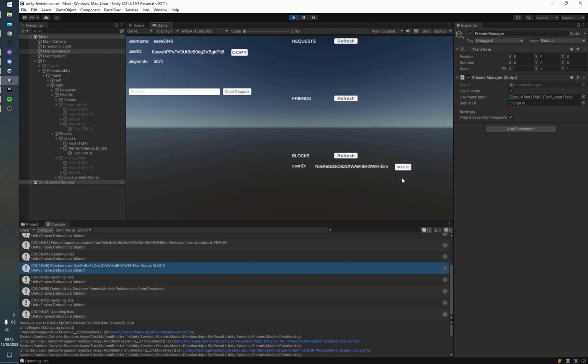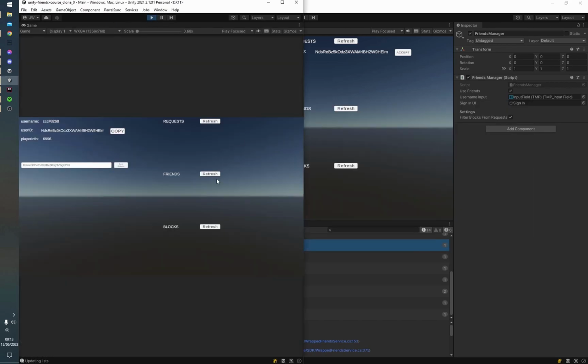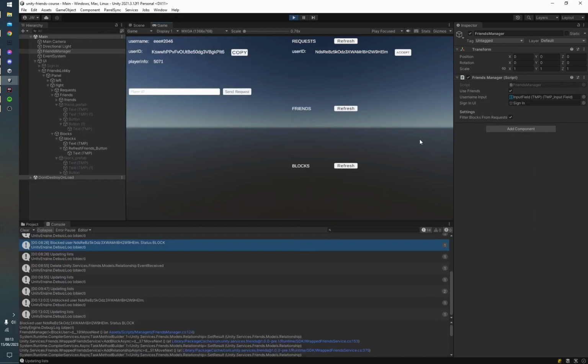Now, really cool is the fact that once I unblock this user, so if I delete the block, he goes back to whichever list he belongs in. Now, in this case, I had actually deleted the friendship on my other client here, and I sent in a new friend request. So he goes back into the request, but you could see if I just accept this friend request, he now goes into friends. And if I block him, he's blocked, but once I delete the block, he goes back into friends, right? Because nobody had deleted the friend relationship. We had just blocked the friend. So we can go ahead and unblock him and get back to normal.